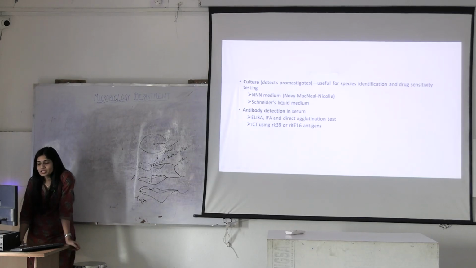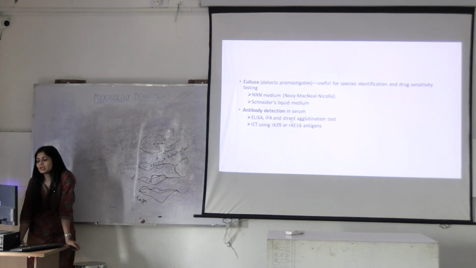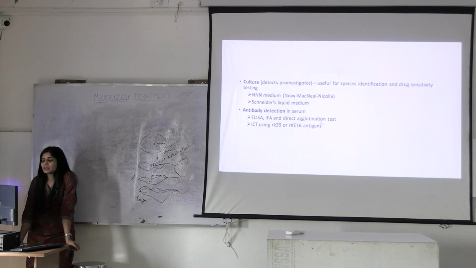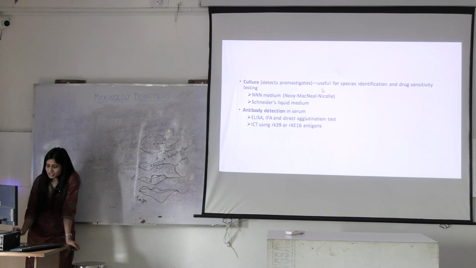Then there is something called Schneider's liquid medium. Just remember the names: triple N and Schneider's for visceral leishmaniasis. Then what can you go for? Antibody detection through ELISA, IFA, direct agglutination test, and immunochromatography again for antigens. So just remember these three things very commonly: antigen detection, antibody detection and PCR. Okay?